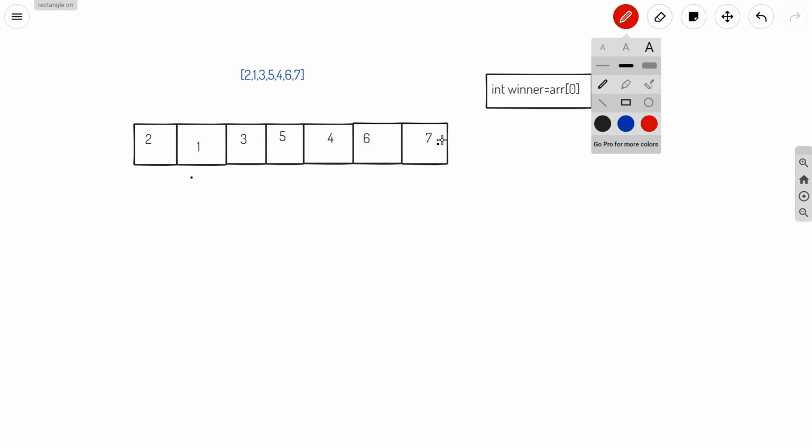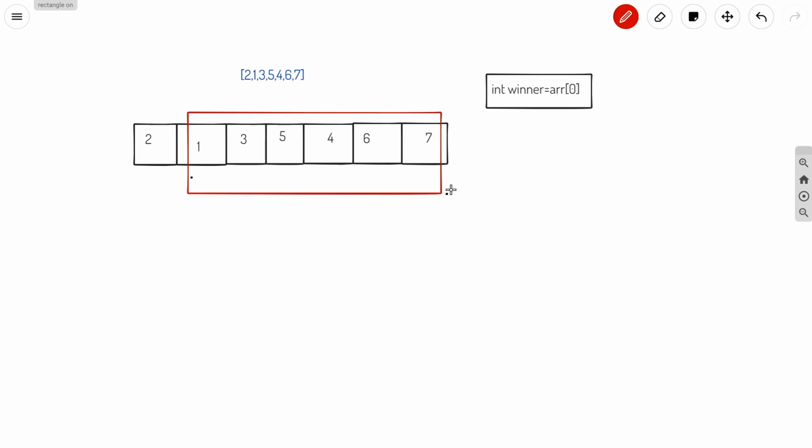So basically we will just iterate over this part, and we will compare each element with the winner. So we will compare winner with ARR of I, where I is greater than or equal to 1 and less than the size of the array, ARR dot size. So we will iterate over this loop from position 1 to the last.